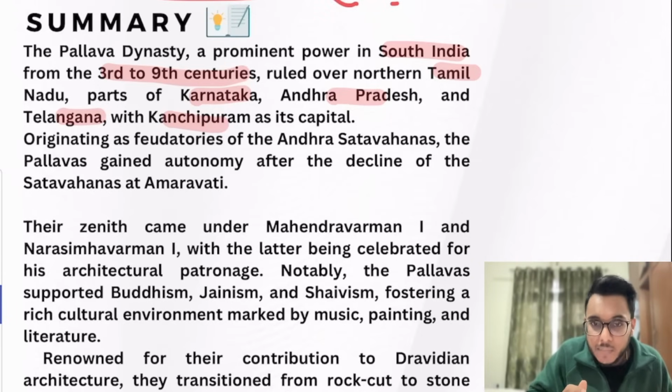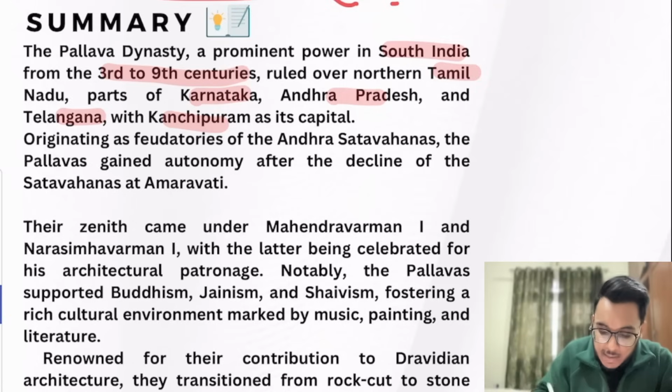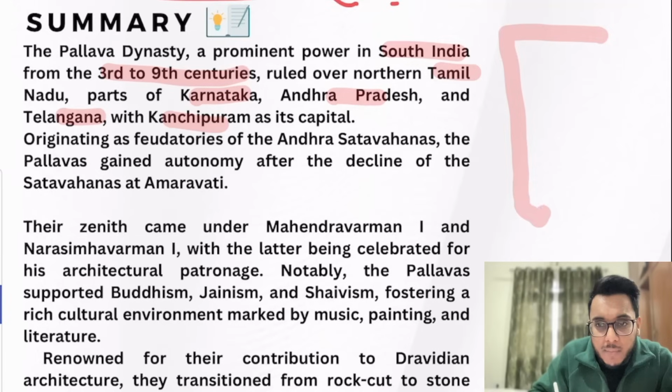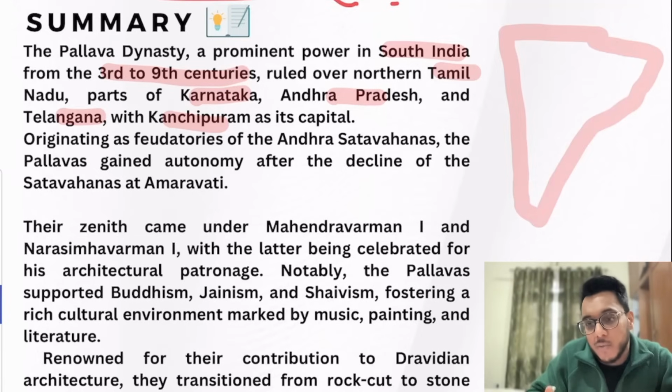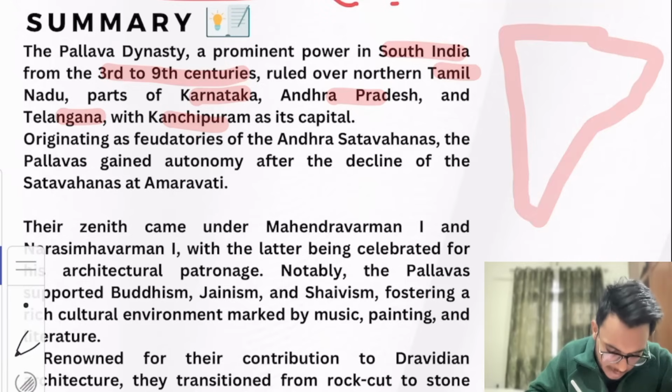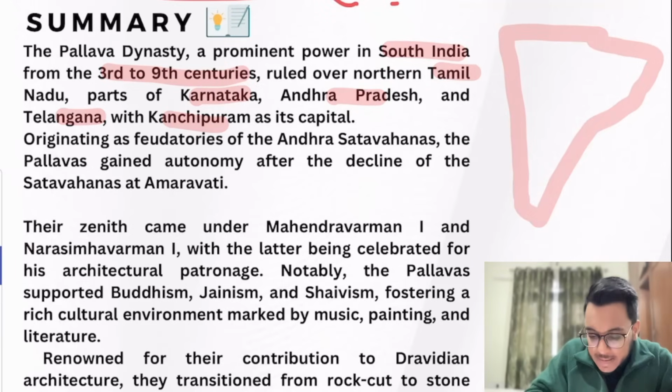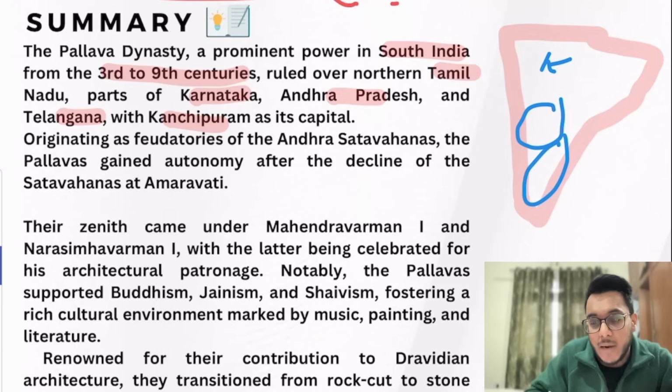Now the Pallavas originated as feudatories of the Andhra Satavahanas. So basically, guys, in the old times, let's say there is a kingdom which is very big. Now one king or a class of rulers cannot rule over the whole kingdom. So these kings will nominate feudatories on their part, who will govern a particular region.